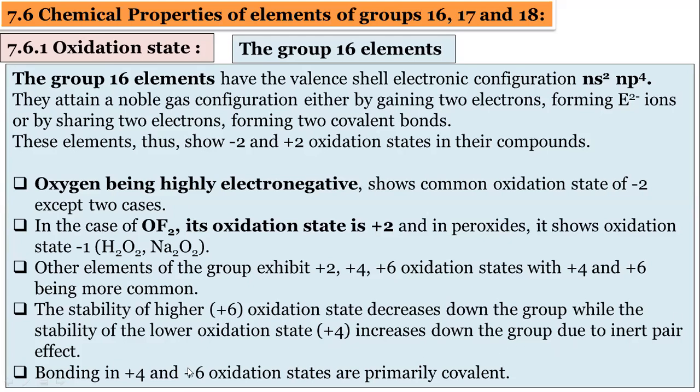Then the bonding is always covalent, remember. The bonding in the +6 and +4 oxidation states is always covalent, not ionic. This may be asked for 1 mark only. No bigger question will be asked on the oxidation state. So the oxidation state of group 16 elements is completed.